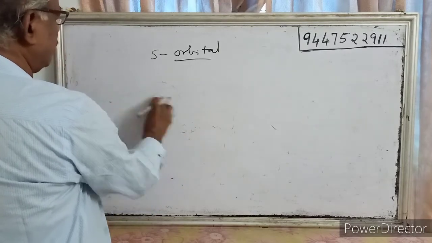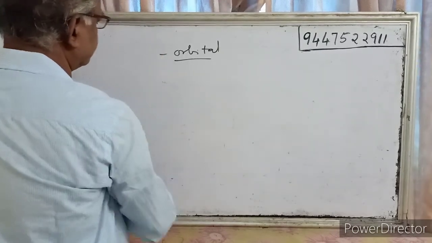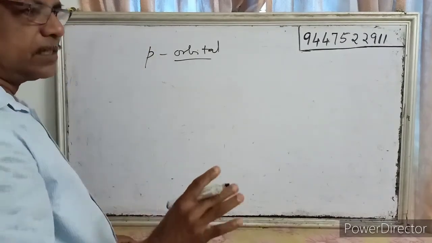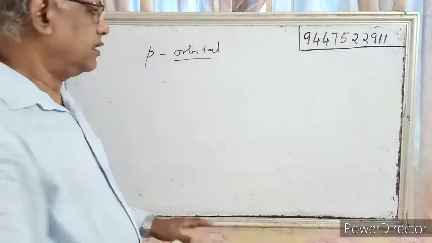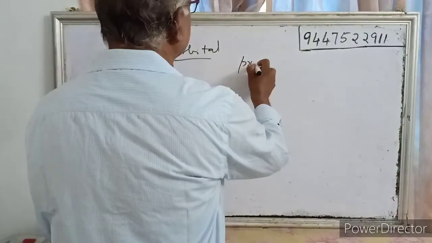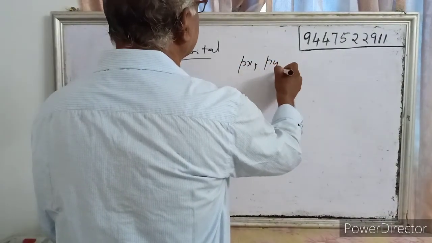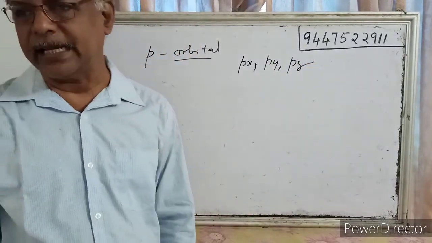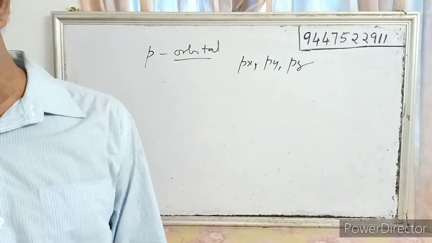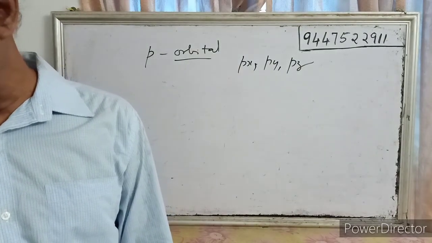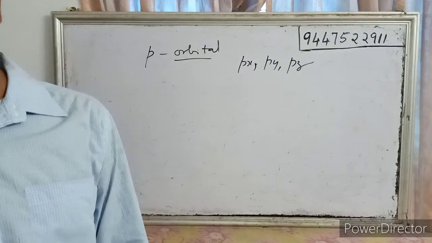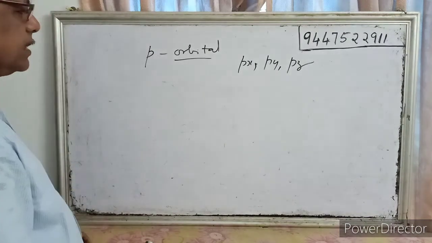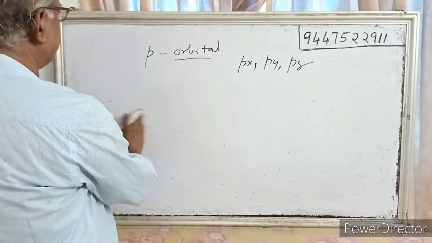Next is the p orbital. P has 3 orbitals: px, py and pz. Based on the x-axis, y-axis and z-axis, p has 3 orbitals, 2px, 2py, 2pz. The shape is dumbbell shape.